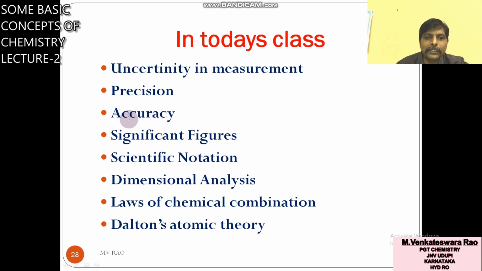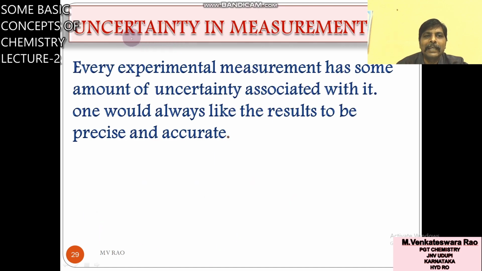There are some rules to calculate the significant figures. Then scientific notation, dimensional analysis, laws of chemical combination, and Dalton's atomic theory. These topics I will explain one by one in this class. First of all, we will see uncertainty in measurement.